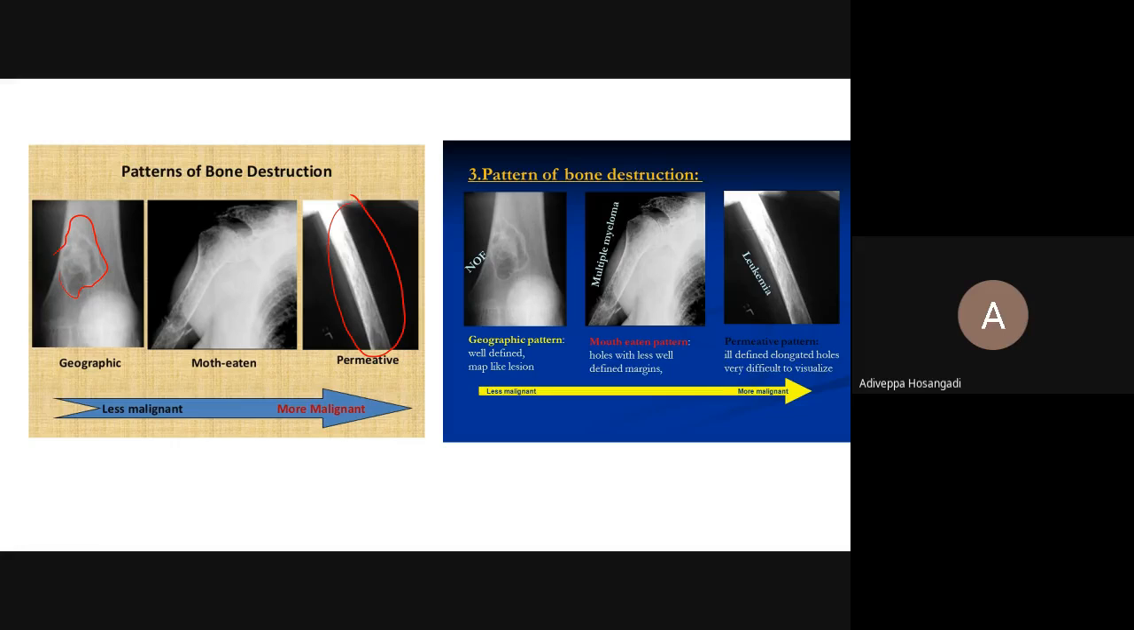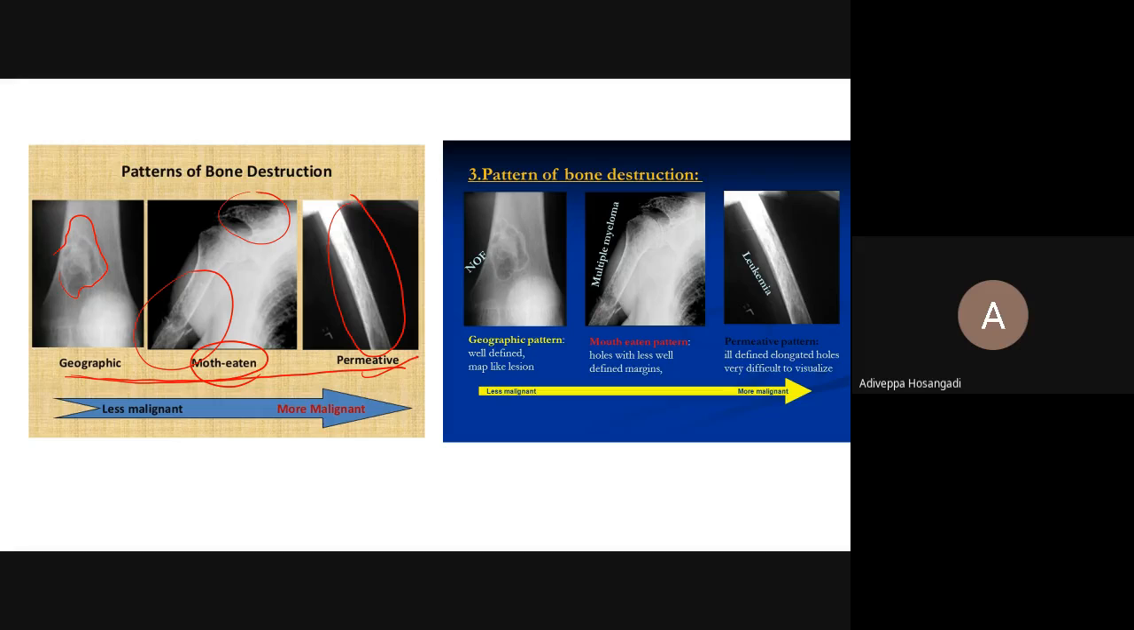Permeative means what? The common English term permeate means it gets ingrained into the normal. You are not able to differentiate between abnormal and normal. This is a permeative type of bone destruction. Look at this. Moth-eaten means punched out lesions. Of course, there is a pathological fracture, don't look into this. You see the small punched out lesions. These are the 3 types of bone destruction you see on X-ray in bone tumors.